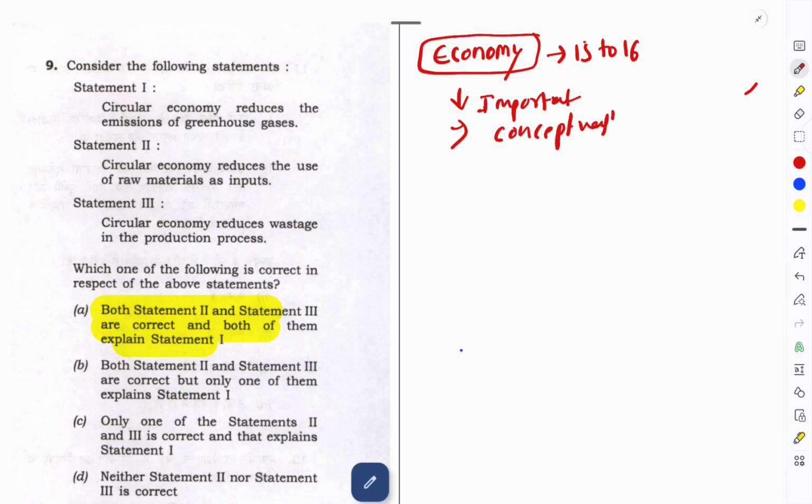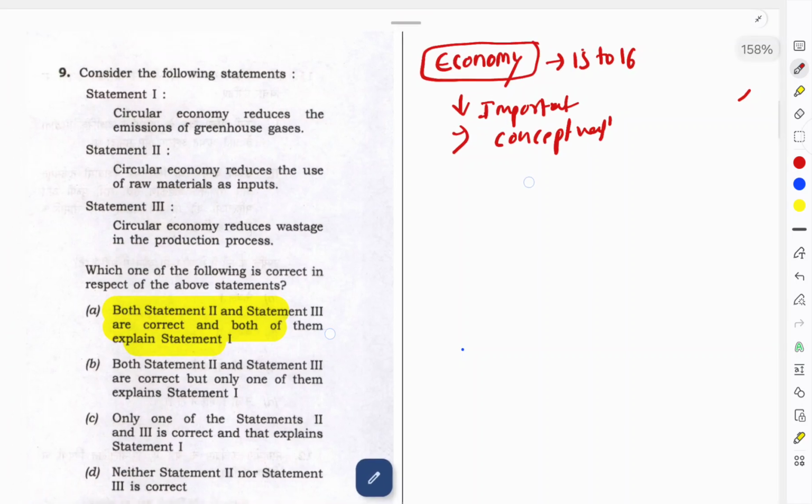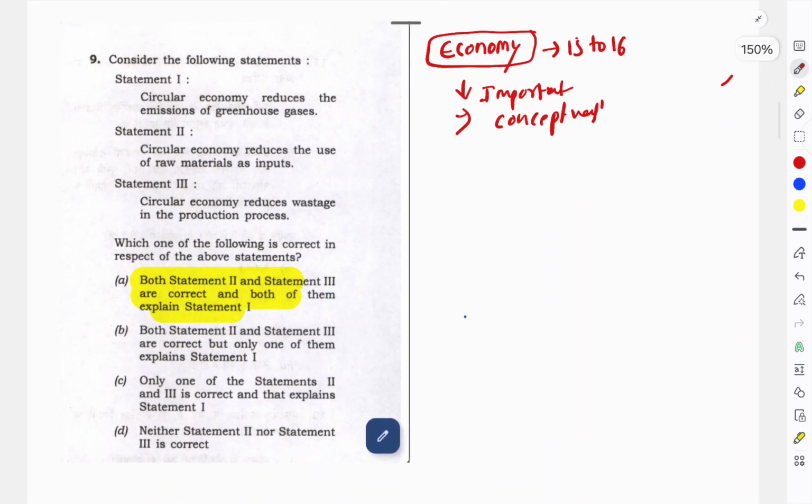I scored around 100 plus in Group 2 and Group 3 as well. In both Group 2 and Group 3 I scored 100 plus from economy, because economy is a very good strength of mine. If anyone wants any guidance for economy or has any doubts, you can text me at my Telegram ID mentioned there. Feel free to ask me about economy. Some people feel economy is very difficult, but believe me, if you understand the concepts, economy is one of the easiest sections where you can score maximum marks.